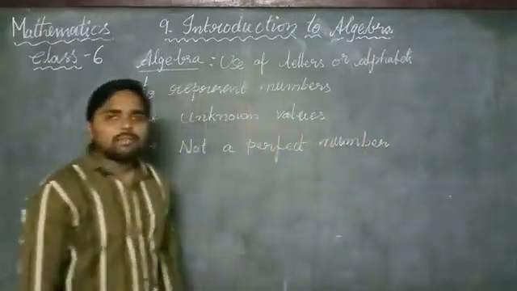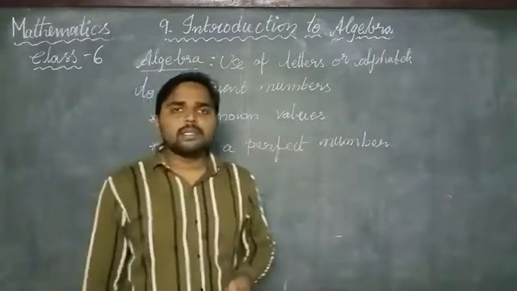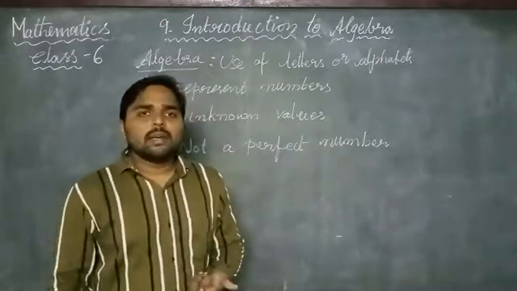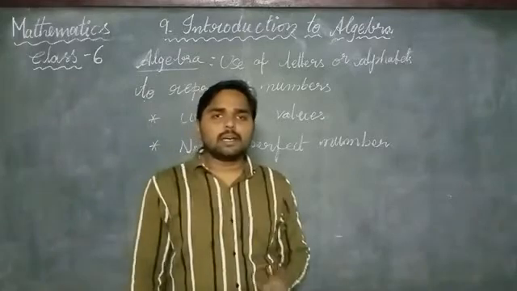These are the main features of algebra. The main feature of algebra is the use of letters to represent unknown numbers, or to represent not a perfect number, with alphabets. That is algebra.